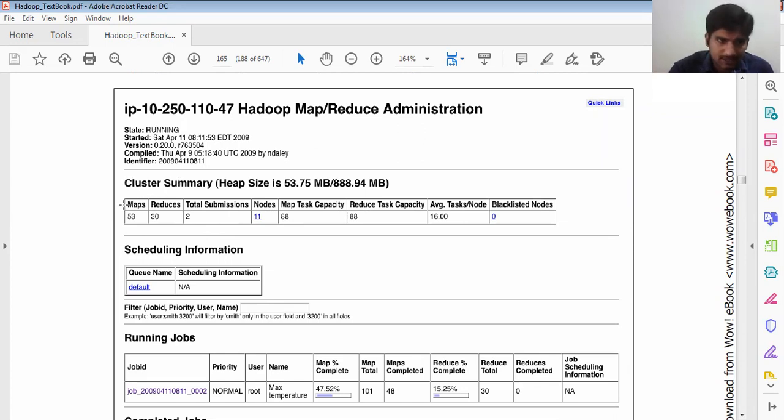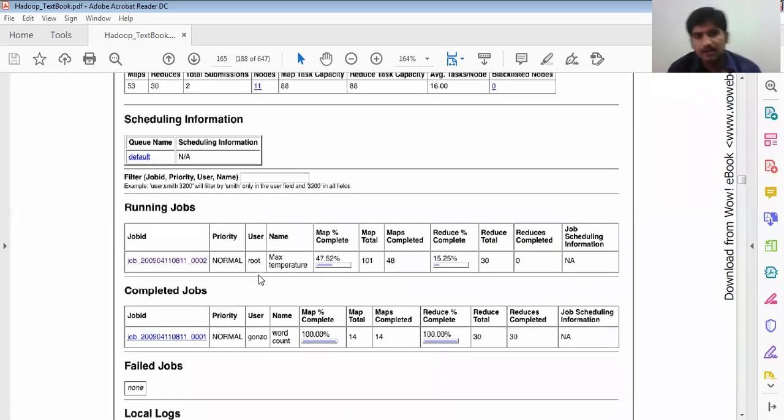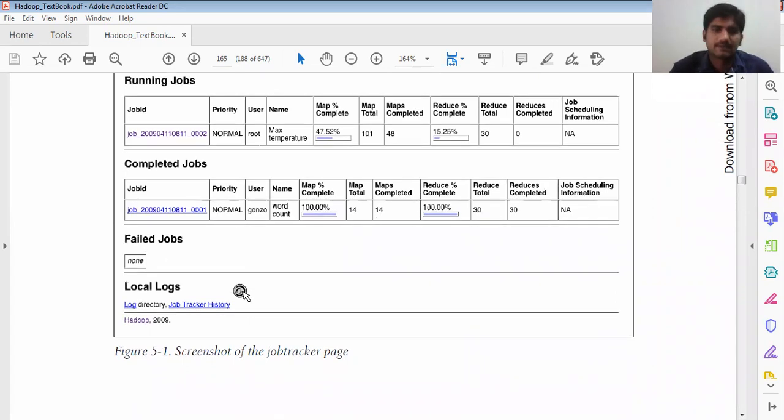Then the cluster information: how many maps and reducers there are, how many times jobs were submitted, how many nodes there are, the map task capacity and reduce task capacity, and the average tasks. Then the scheduling, running jobs and completed jobs. Is there any failed job? Here it shows 100% completed, but we don't have any failed jobs. If any job fails, it shows here.